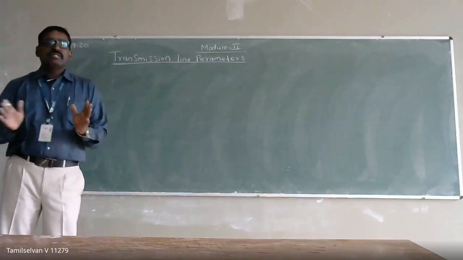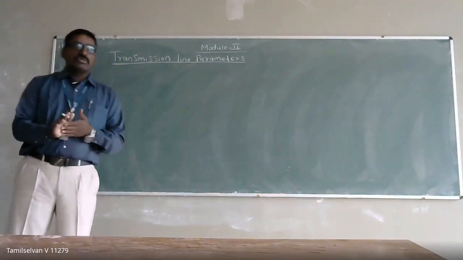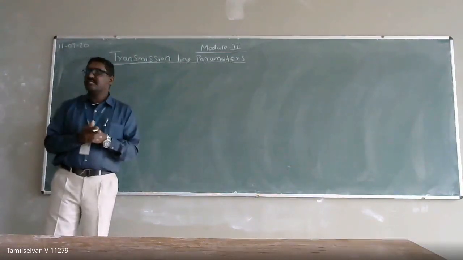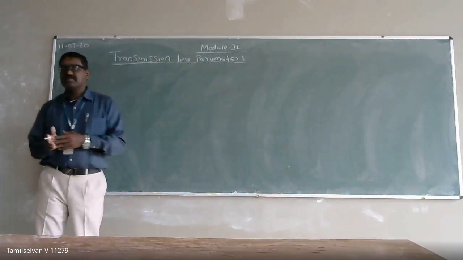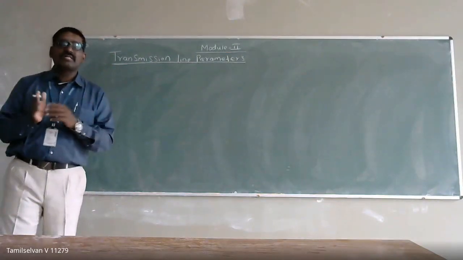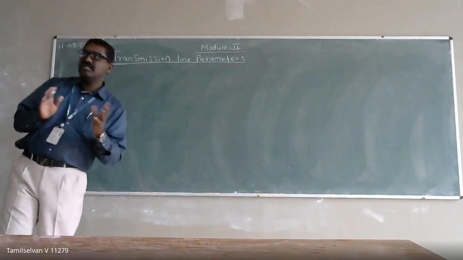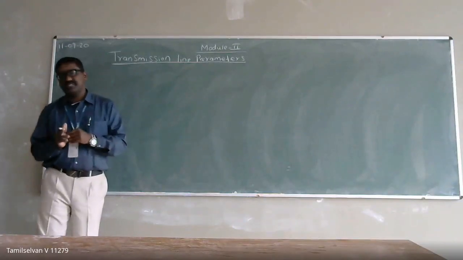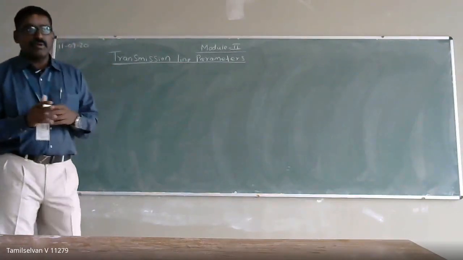Till now we have discussed the introduction of transmission and distribution in the previous module. We saw the structure of the power system, the different sources of energy and how to generate electric energy from them. Then we discussed the variable load on the power system, and compared the advantages and disadvantages of the high voltage transmission system. We also saw extra high voltage AC transmission and high voltage DC transmission. This is what we discussed in the previous module, module 1.